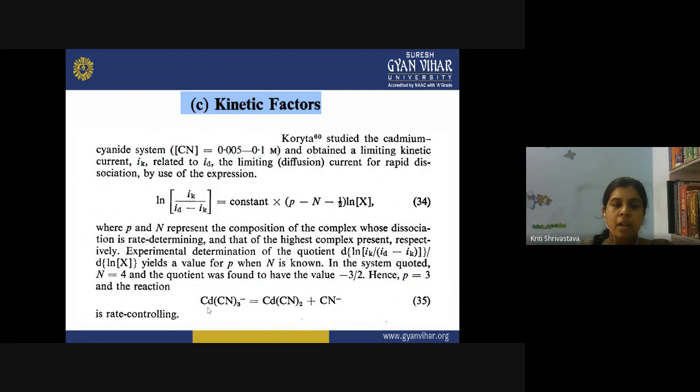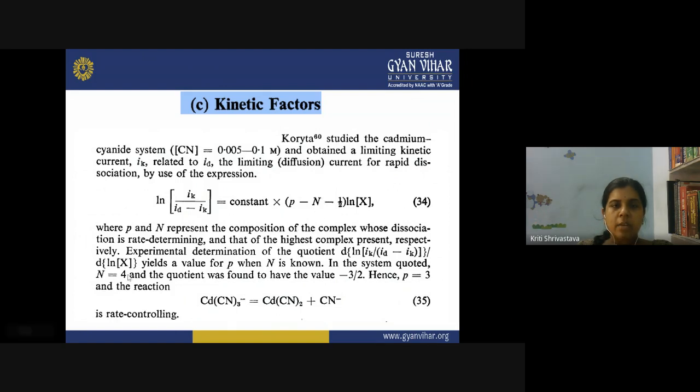So, among all these steps, the dissociation of this species, that is tricyano cadmium, is the rate controlling step here. We calculated that from this equation by putting the values of IK and ID, and we have this constant value, and the concentration of X we know because this is a known quantity.